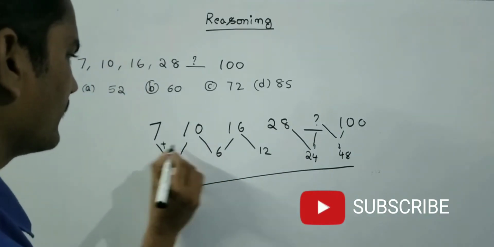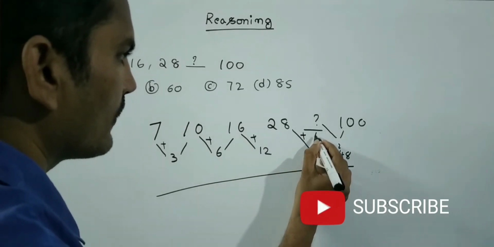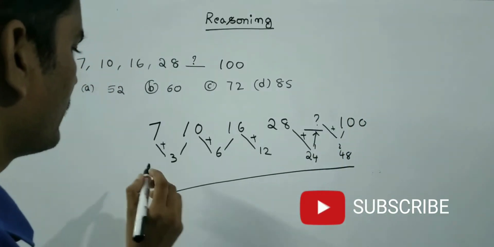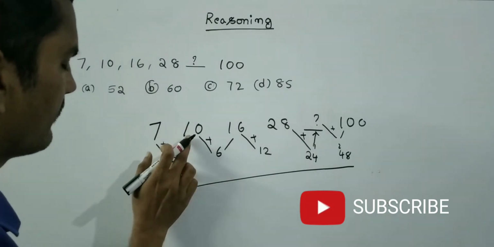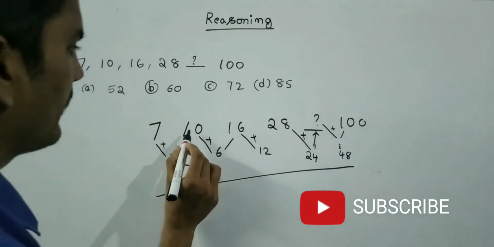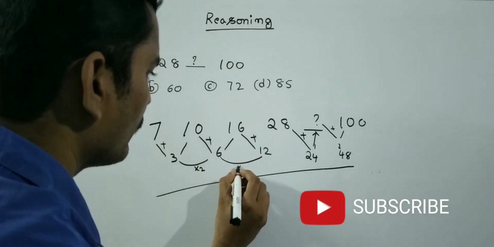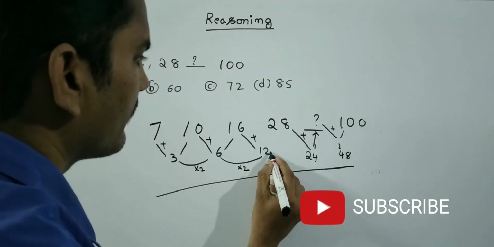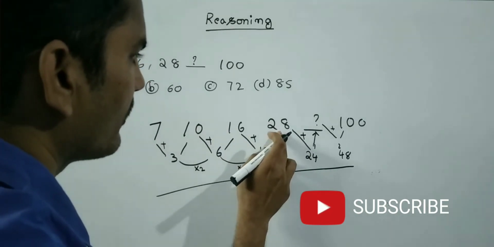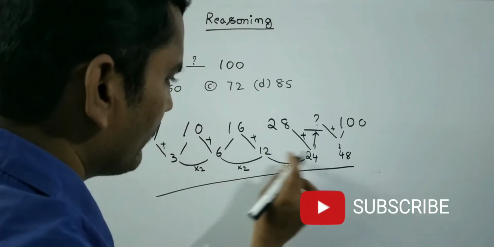See friends, 7 plus 3, 10 plus 6, 16 plus 12, 28 plus 24, and then this number plus this number equals 100. 7 plus 3 how much? 10. Again what has he done? Into 2. Then 10 plus 6, 16. What is the relation? Into 2. Then 16 plus 12, 28. What is the relation here? Into 2. 12 into 2, 24.